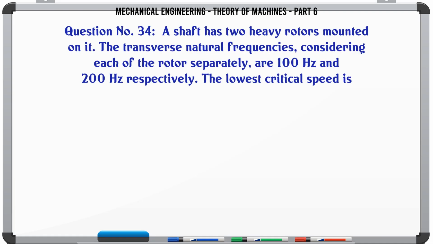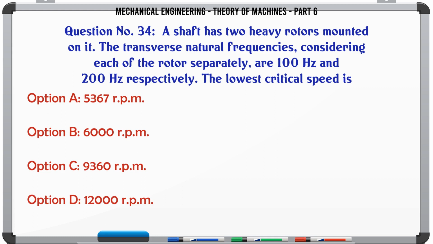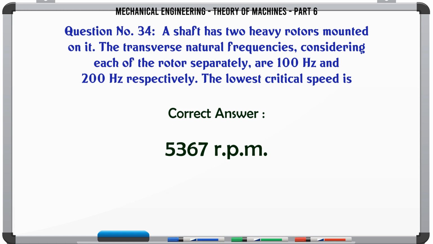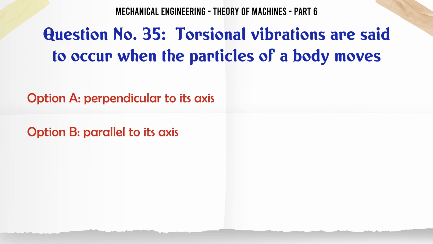A shaft has two heavy rotors mounted on it. The transverse natural frequencies considering each of the rotors separately are 100 Hz and 200 Hz respectively. The lowest critical speed is A. 5367 rpm, B. 6000 rpm, C. 9360 rpm, D. 12000 rpm. The correct answer is 5367 rpm.